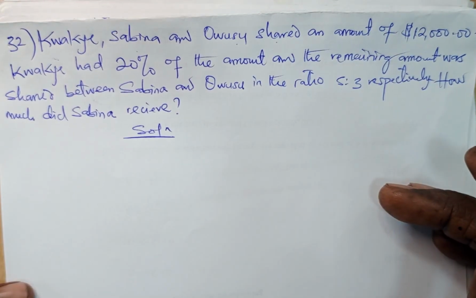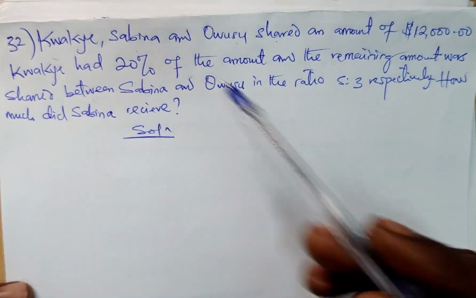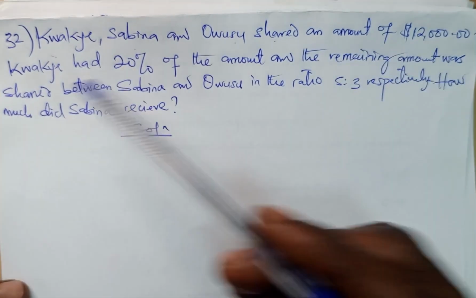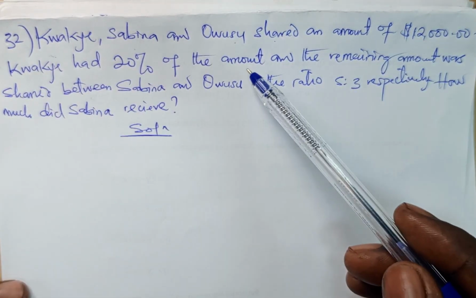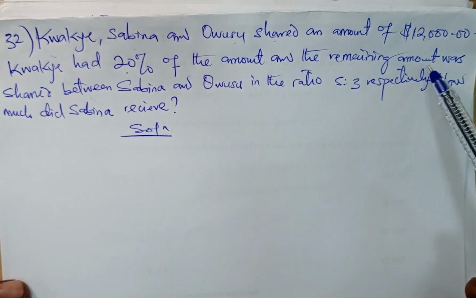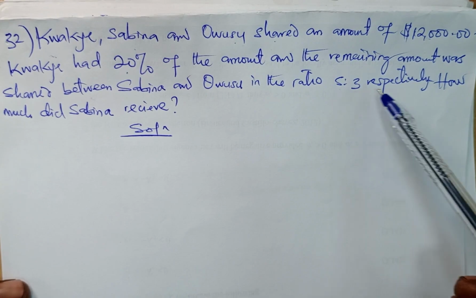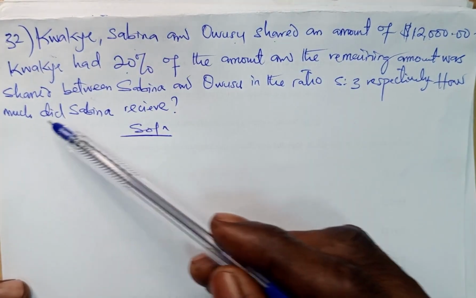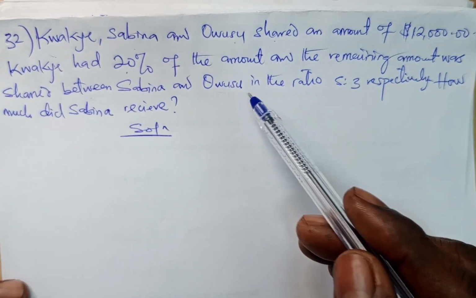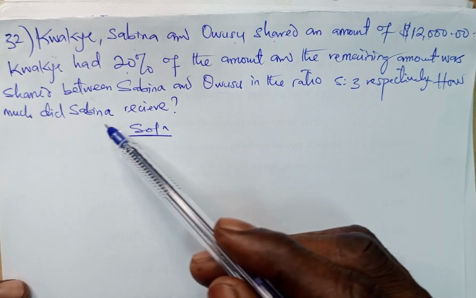So welcome, this is question 32 of 2025 for your question objective. So we say Kwake, Sabina and Owosu shared an amount of $12,000 and Kwake had 20% of the amount, that is 20% of this $12,000. And the remaining amount was shared between Sabina and Owosu in the ratio 5:3 respectively. How much did Sabina receive? So we are not much concerned about Owosu's amount or how much he receives, but how much did Sabina receive?